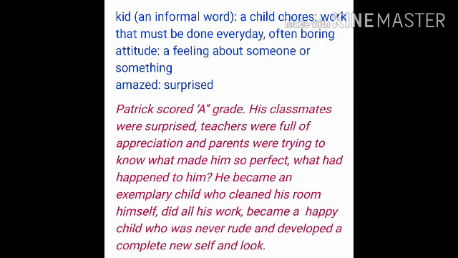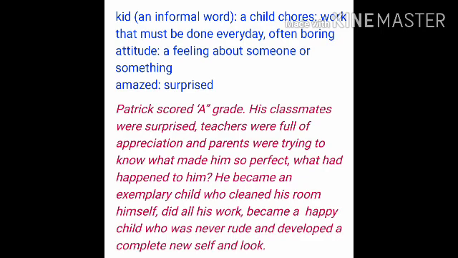Patrick got his A's. His classmates were amazed. So here Patrick scored an A grade, and if a person who has never secured an A grade suddenly secures one, then definitely we will be surprised to hear that score. Right or wrong? Yes. The same thing happened with Patrick. He scored an A grade in the class and his classmates were surprised. And teachers were full of appreciation.